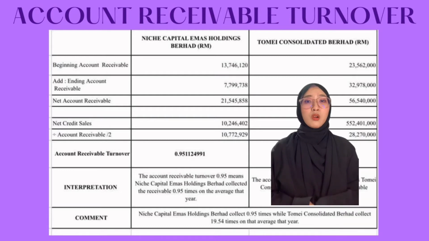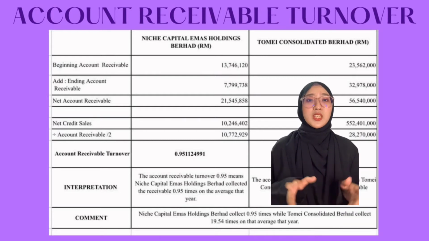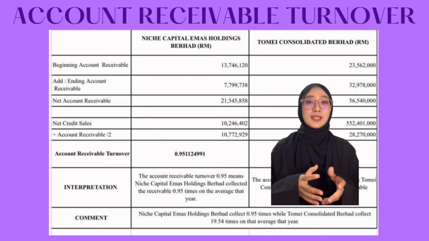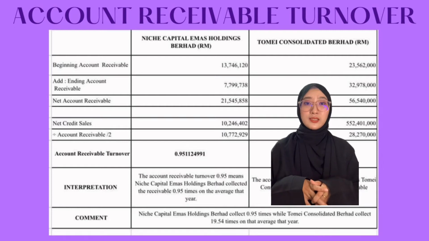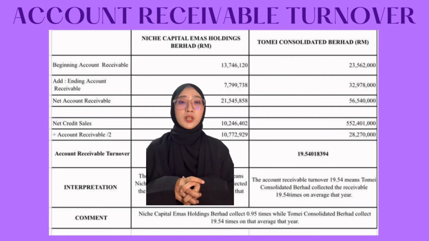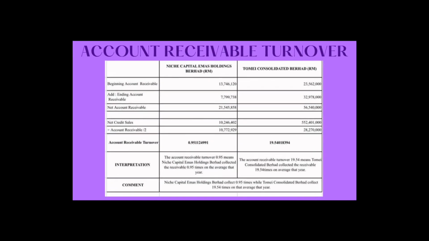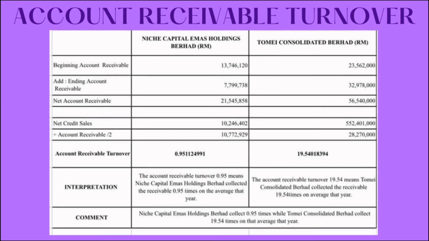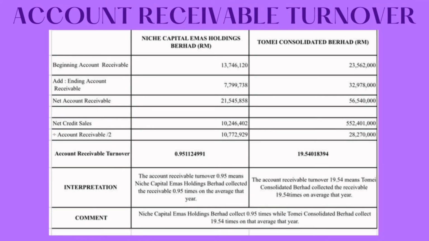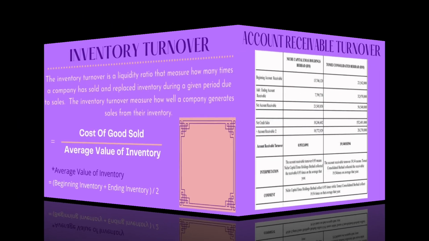The account receivable turnover 0.95 means Niche Capital Emas Holdings Berhad collected the receivable 0.95 times on the average that year. The account receivable turnover 19.54 means Tome Consolidated Berhad collected the receivable 19.54 times on the average of that year. My comment is Niche Capital Emas Holding Berhad collects 0.95 times, while Tome Consolidated Berhad collects 19.54 times on the average that year.